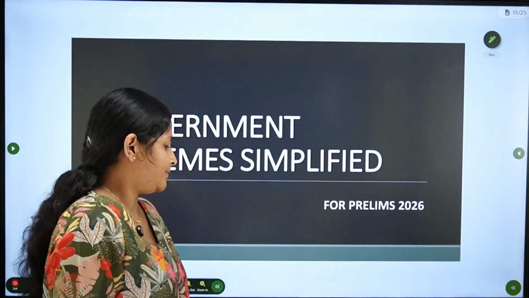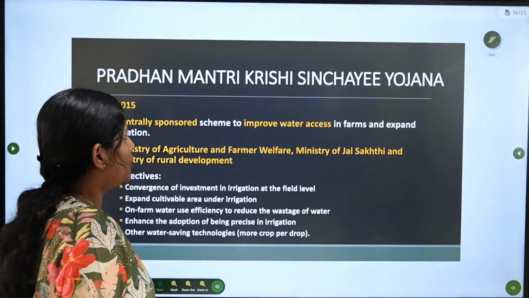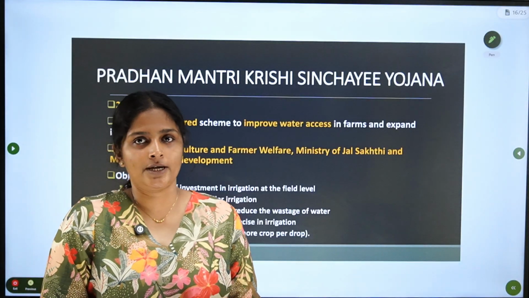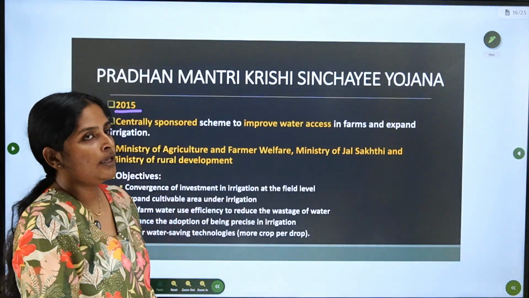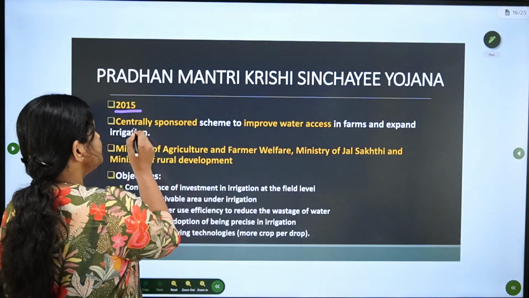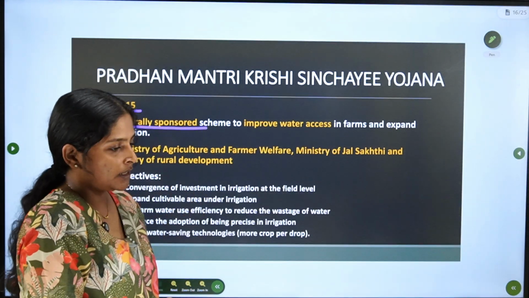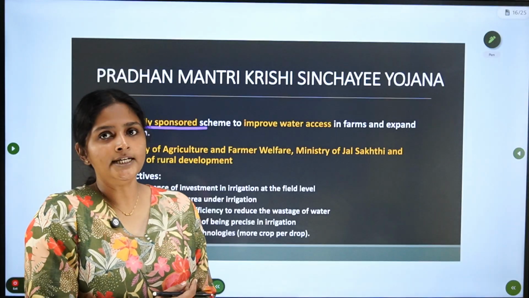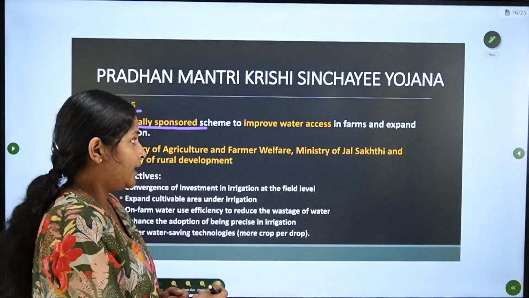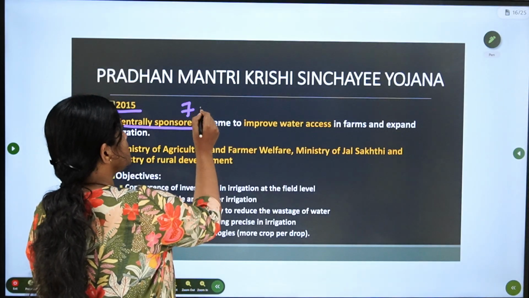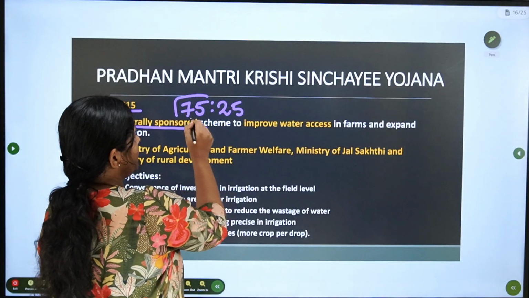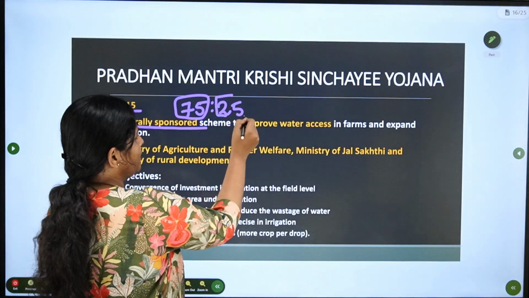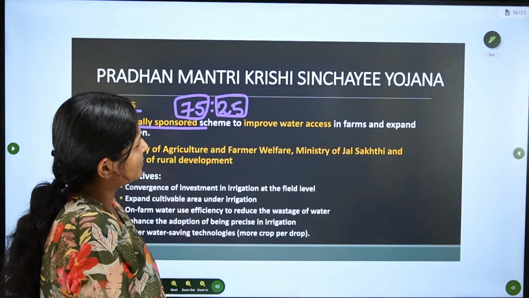Moving on to the session, today we are going to discuss about Pradhan Mantri Krishi Sinchai Yojana. This scheme was launched in 2015 and this is a centrally sponsored scheme, means central government and state government share the financial burden in 75:25 ratio. That is 75% of the finance is given by center and the rest 25% is by state.